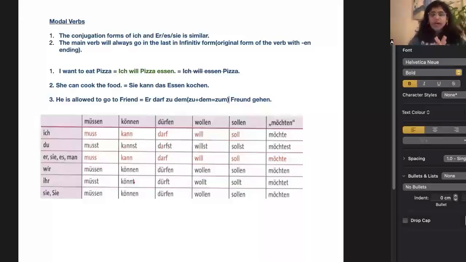Okay. So again, just a summary: modal verbs are these seven verbs. Those are called modal verbs. And when we talk about modal verbs, they are a little different from regular verbs. Why? Because in this case, the conjugation of ich and er/sie/es is exactly the same. And the second rule is, whatever main verb we have, we always put that verb at the end of the sentence in infinitive, in the original form, and we conjugate only the modal verb according to our subject.